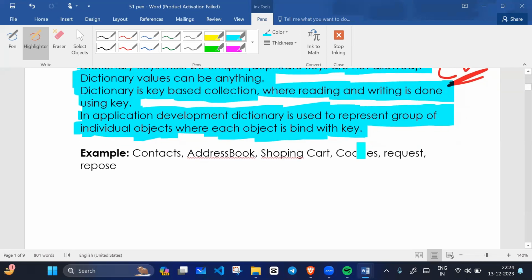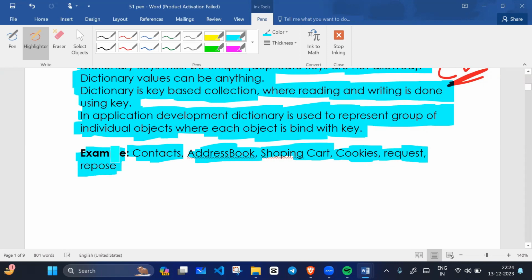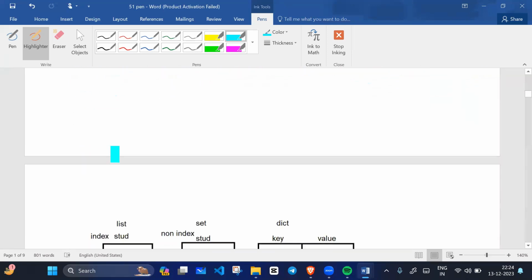For example, we have contacts. This is an example of a dictionary, because in contacts the number is the key and we associate the number with a name. An address book is also an example. A shopping cart is also an example. Website cookies are also an example. Request and response are examples of a dictionary.